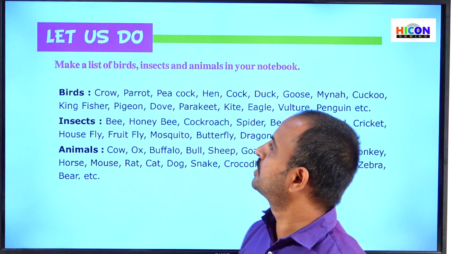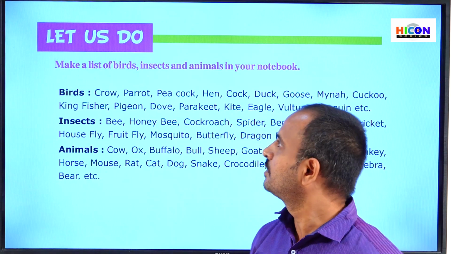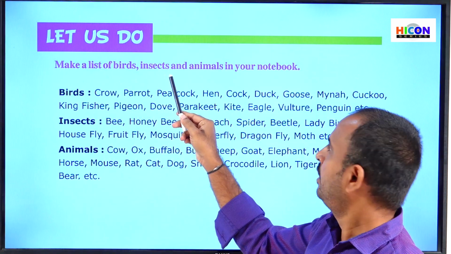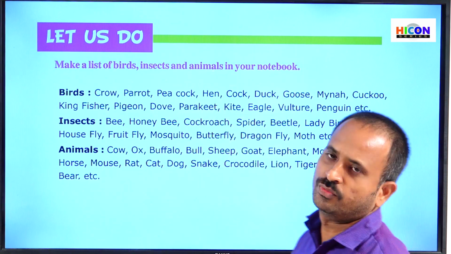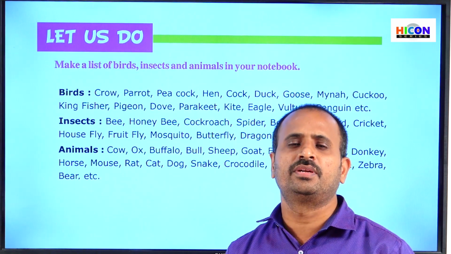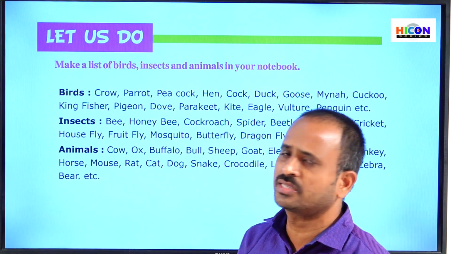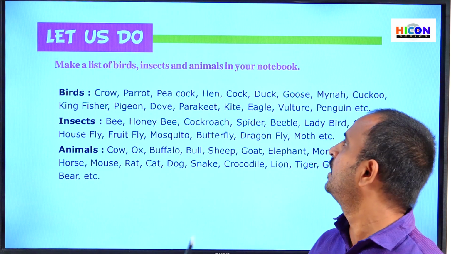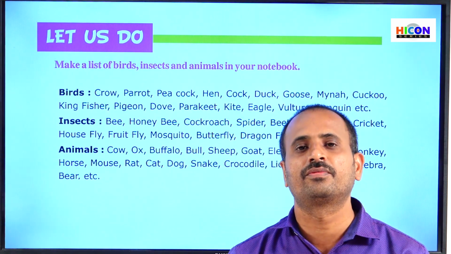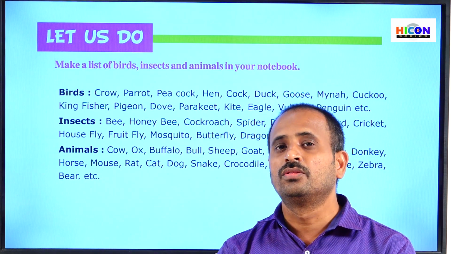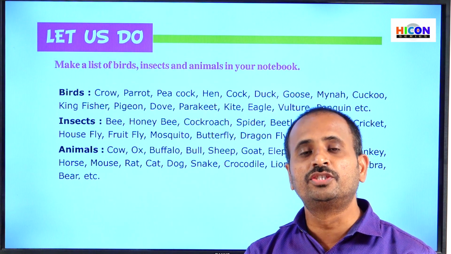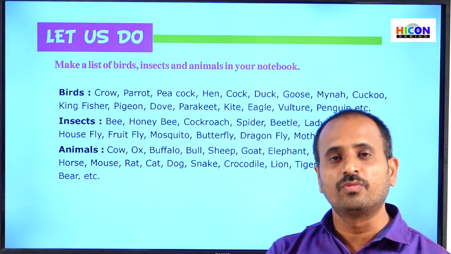So children, see the next section in the activity part. That is, make a list of birds, insects and animals in your notebook. Children, generally you will find many different types of birds, insects and animals in your surroundings in your daily life. So note down those animals, insects and birds which you observe daily in your notebook.